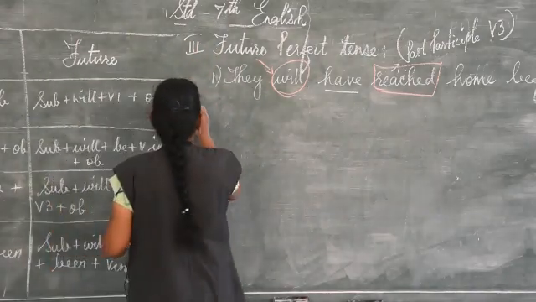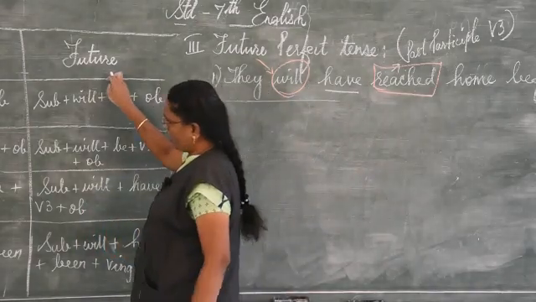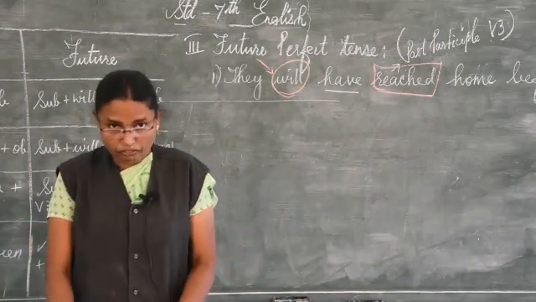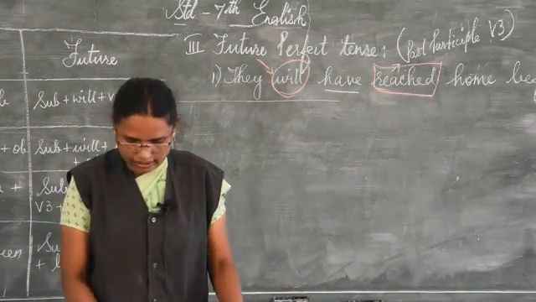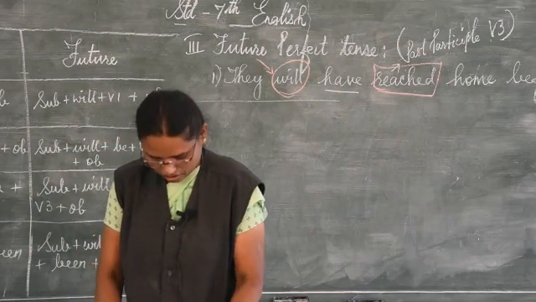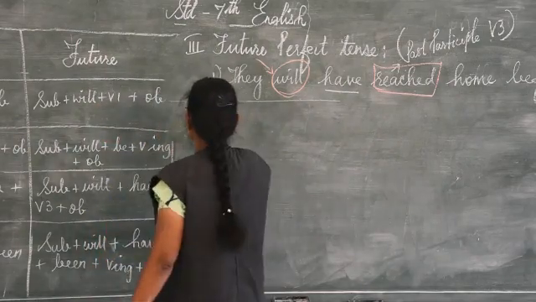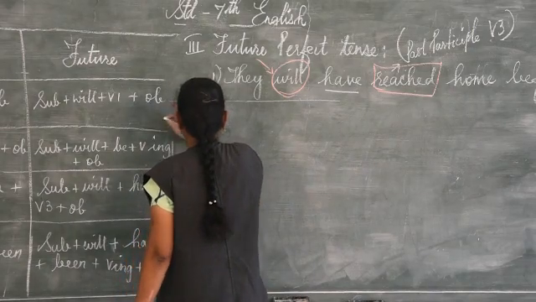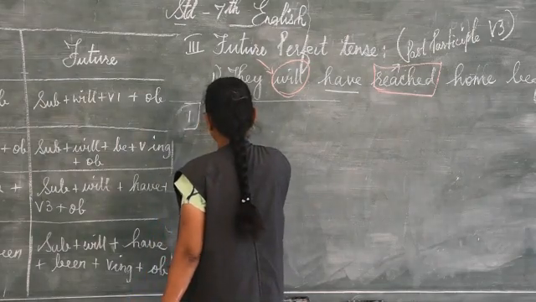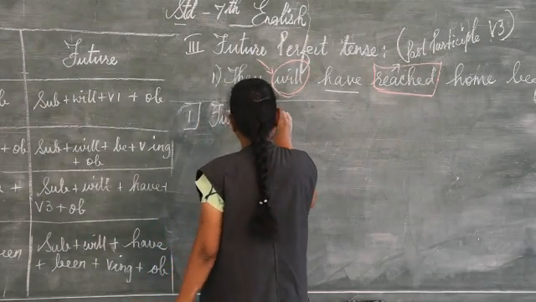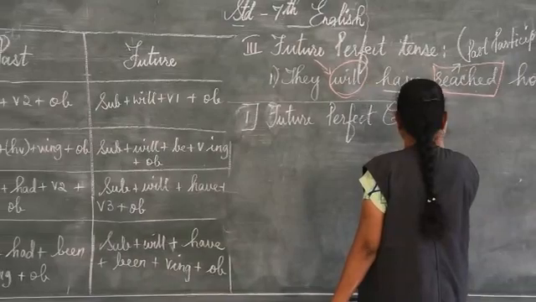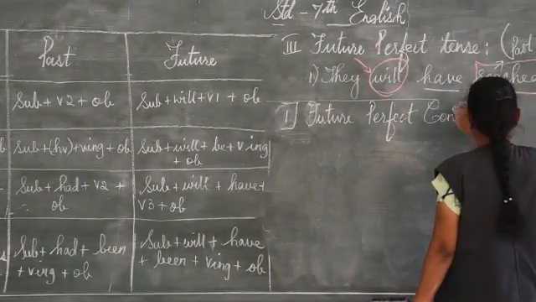So you have another one, this column, future perfect continuous. Under that you have again all the four. So here I want to let you know the future perfect continuous tense.